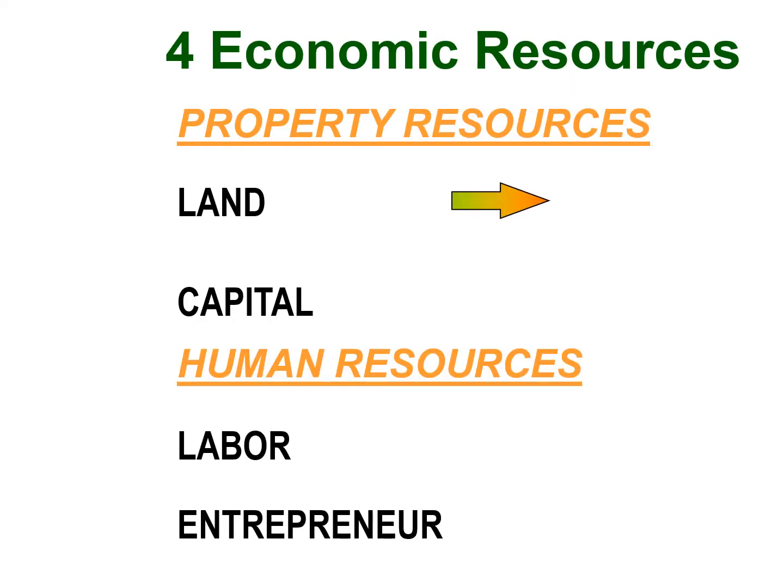Limited or scarce resources. There are 4 economic resources, and we break these into 2 categories: the property resources and the human resources. Property resources, land and capital. Land, the gifts of nature, minerals, metals, wind, water, solar, lumber, oil, natural gas. The gifts of nature are the land resources, any of those gifts of nature which can be used in the productive process.